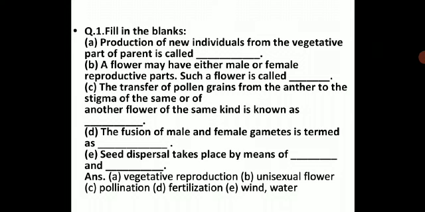Next one, the fusion of male and female gametes is termed as dash. So you have learned about fertilization in your previous session, where the male and female gametes will merge and form a zygote. So this is the fertilization process. Next, seed dispersal takes place by means of dash and dash. So mostly it is going to take place by wind and water. I hope this filling the blanks is clear to you, and you are going to write the complete statement and underline the correct answer.